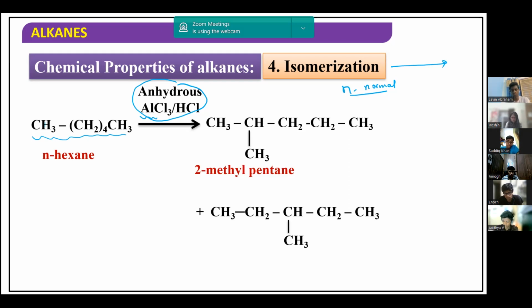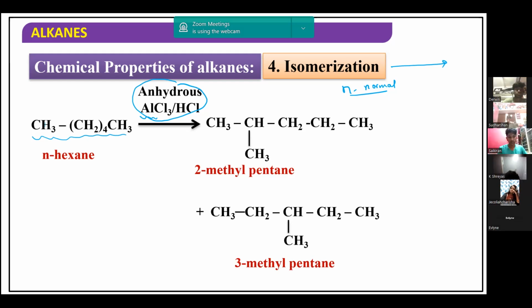These are chain isomers. What do you mean by chain isomers? The arrangement of carbon atoms in the chain will differ. So here one is 2-methyl pentane and another is 3-methyl pentane. So chain isomers are obtained. This is called isomerization. The molecular formula of 2-methyl pentane, 3-methyl pentane and n-hexane are all the same. But n-hexane is a straight chain alkane, whereas 3-methyl and 2-methyl pentanes are branched chain alkanes. So this is called isomerization. You have to remember that particular catalyst, anhydrous AlCl3 or HCl.